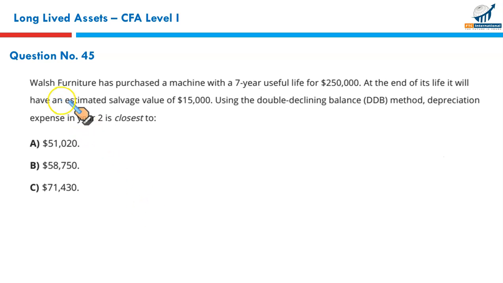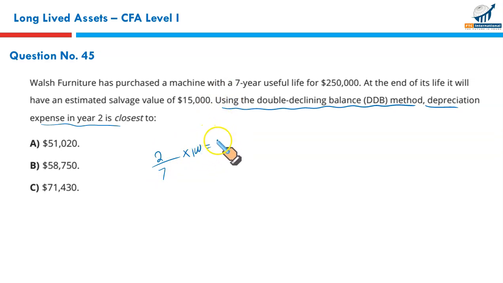Next, Walsh Furniture has purchased a machine with a 7 years useful life for $250,000. At the end of its life, it will have an estimated salvage value of $15,000. Using the double declining balance method, the depreciation expense in year 2 would be closest to. So double declining balance method means 2 upon the estimated life, which is 7, times 100 gives you a percentage